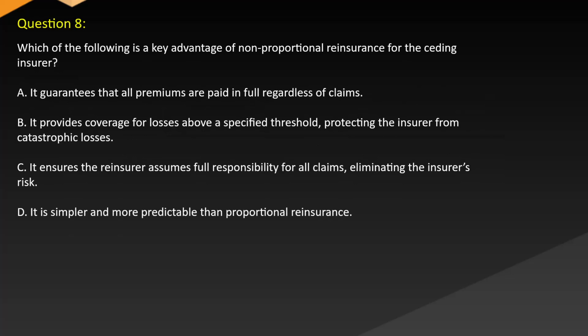Question 8. Which of the following is a key advantage of non-proportional reinsurance for the ceding insurer? A. It guarantees that all premiums are paid in full regardless of claims. B. It provides coverage for losses above a specified threshold, protecting the insurer from catastrophic losses. C. It ensures the reinsurer assumes full responsibility for all claims, eliminating the insurer's risk. D. It is simpler and more predictable than proportional reinsurance.